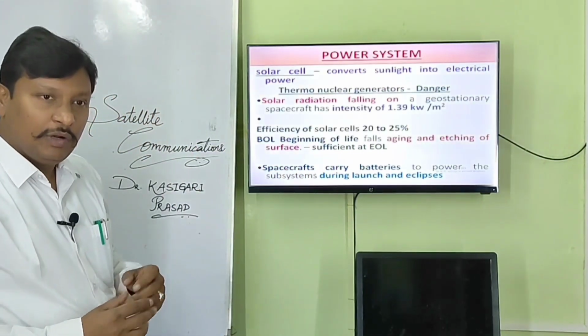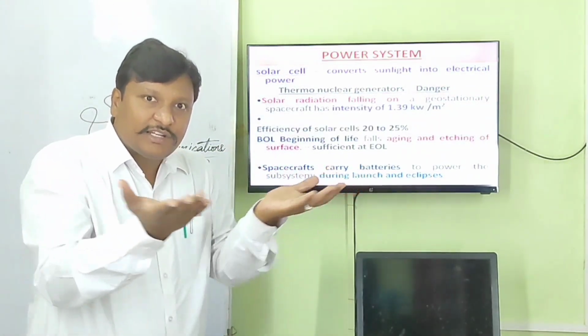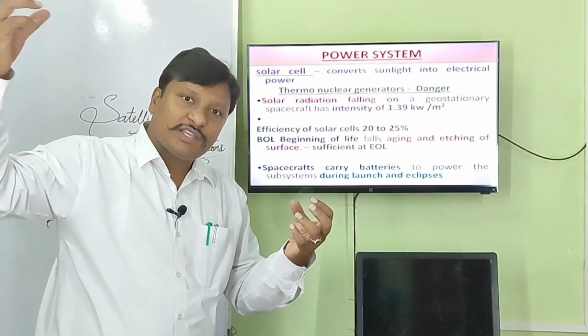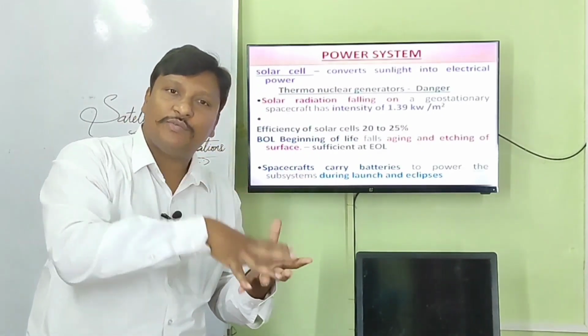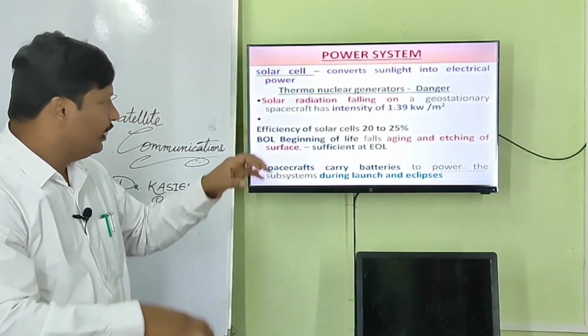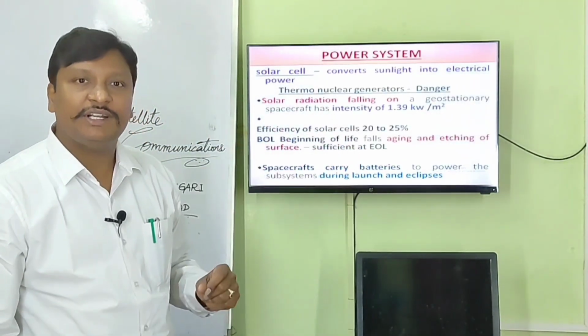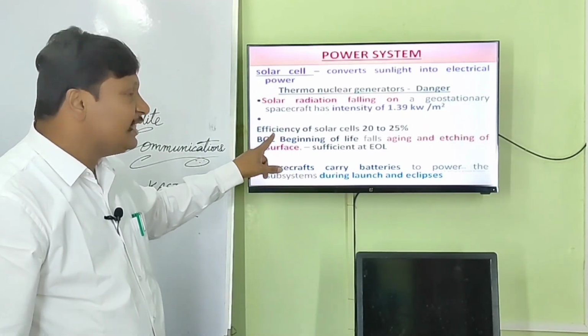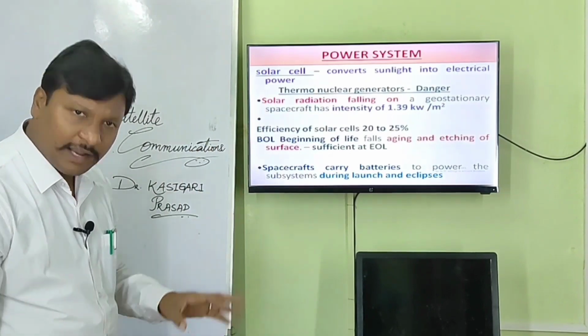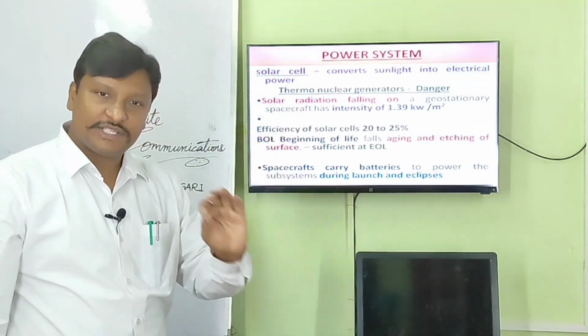So, when this huge amount of sunlight falls on the solar cells, the energy conversion takes place. And the efficiency of the solar cells used here is naturally only 20 to 25%.